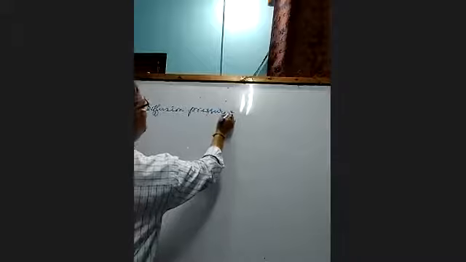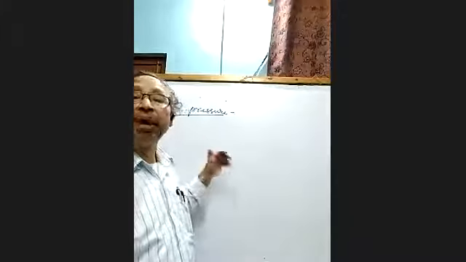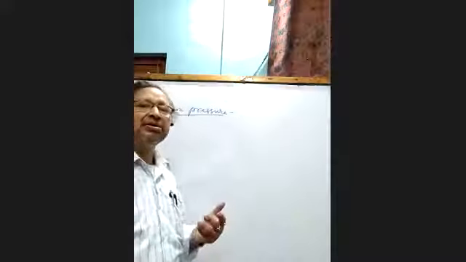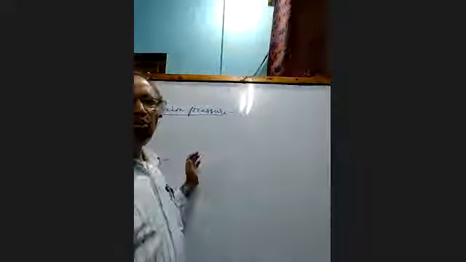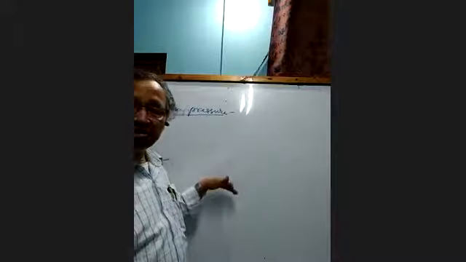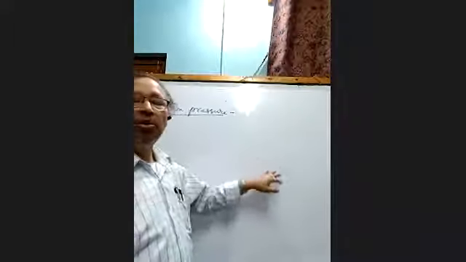Diffusion pressure is the pressure that is developed due to the normal tendency of the diffusing particles. Usually the higher the concentration, the higher the diffusion pressure. So we can say that substances and gases move from higher concentration to lower concentration, or from higher diffusion pressure to lower diffusion pressure.